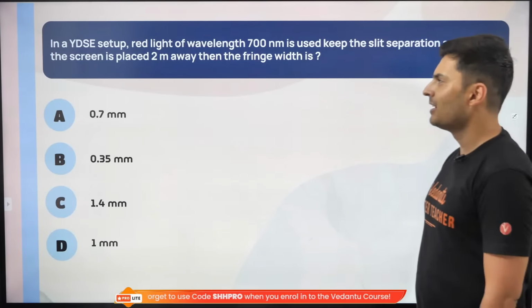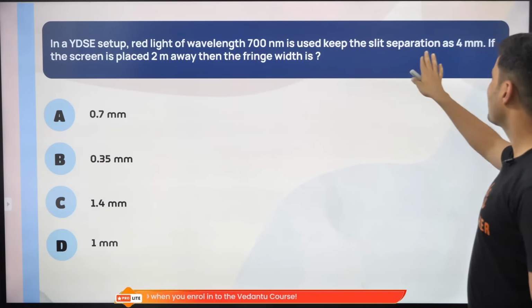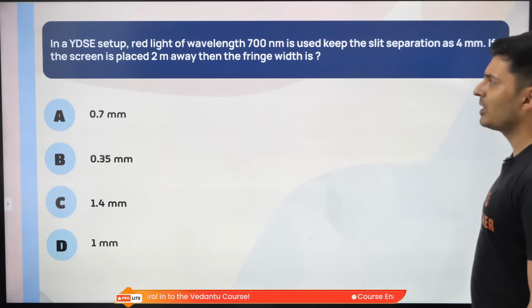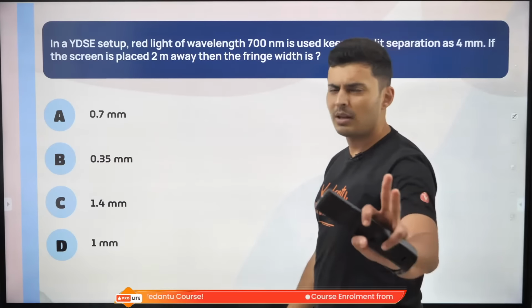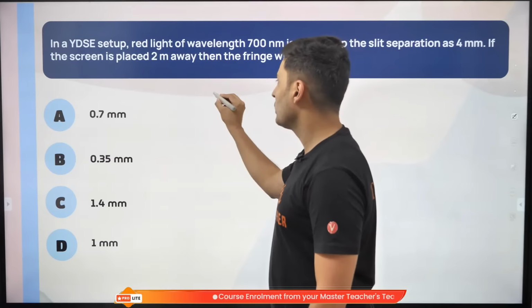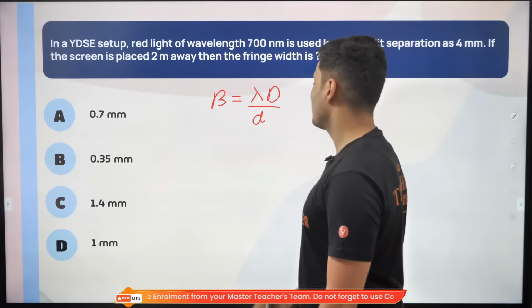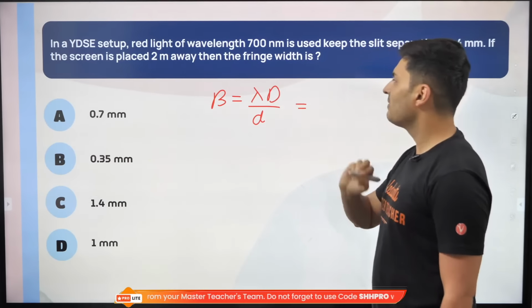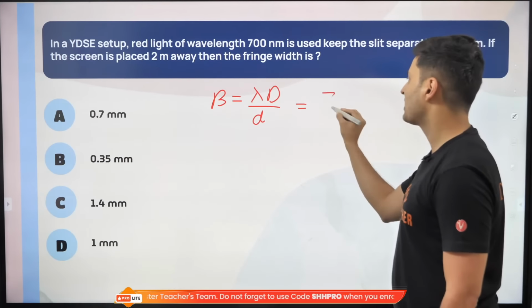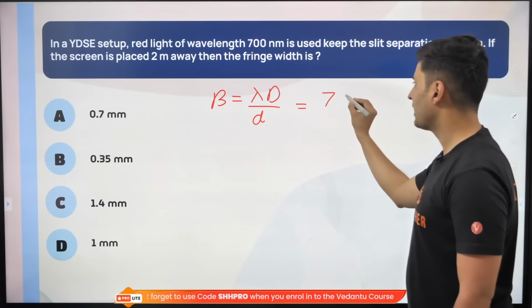Let's have a look at this. In a YDSE setup, the red light of this wavelength, the slit separation is 4 millimeters, the screen is placed at 2 meters away. Now, for this trick to work, you should know the basic formula. Now we know the fringe width is nothing but wavelength into distance upon the distance between the slits. What is the wavelength? It is 700. So just put 7. Forget nano, how many zeros are there? Just forget it.